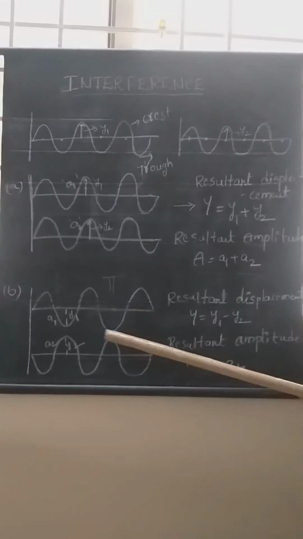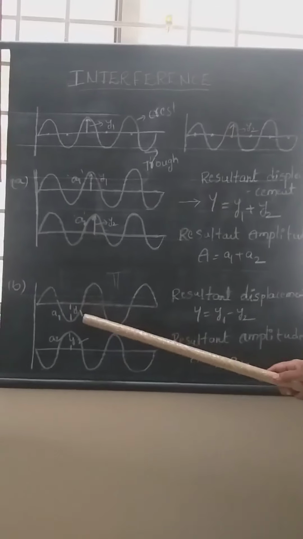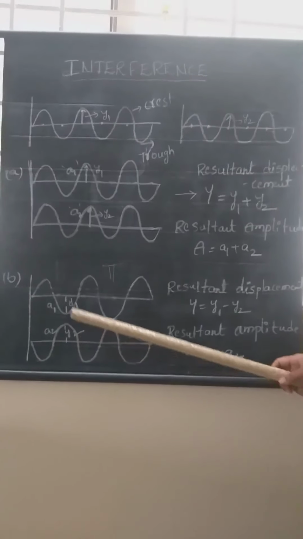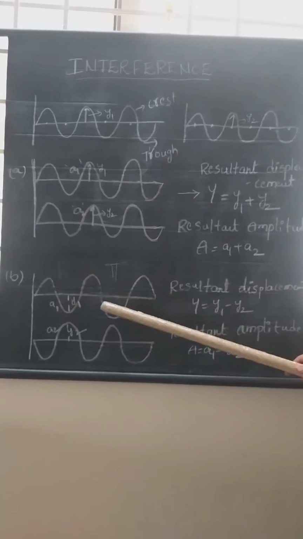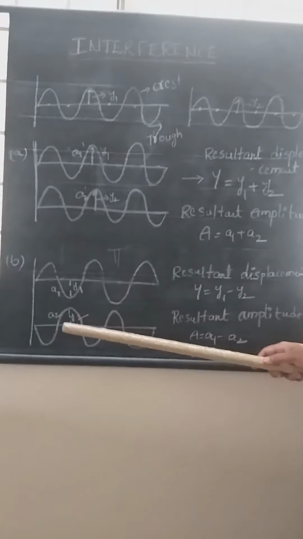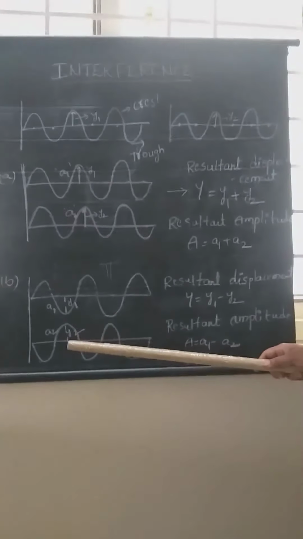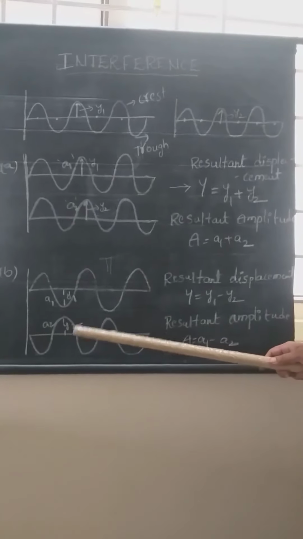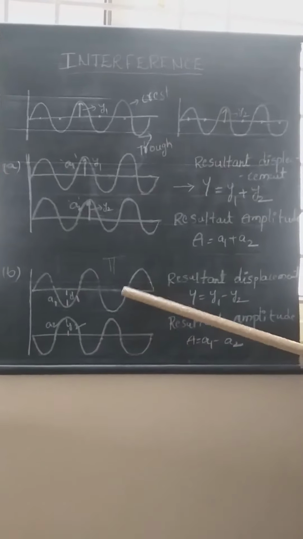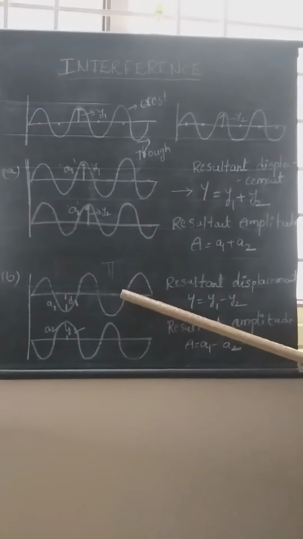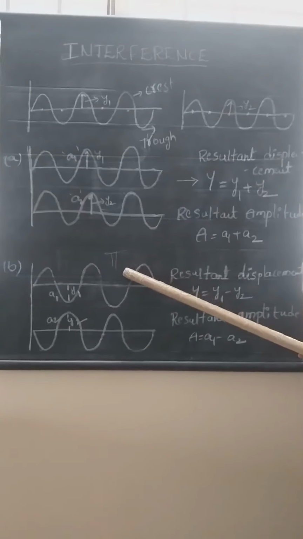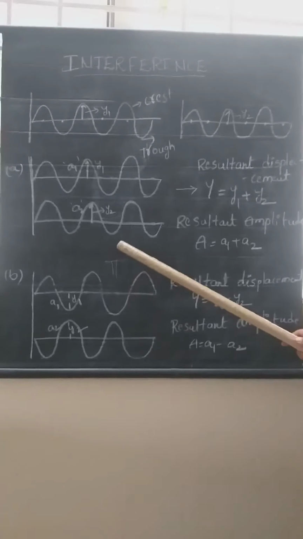If you see the second case, these are two waves propagating through the same medium at the same time. But here, the displacement of the particle of this medium is y1. The displacement of the particle here in this medium is y2. If you understand this diagram, you can observe that the phase difference between these two waves, when they are propagating through a medium, is phi. This is the phase difference. 180 degrees phase difference is there between them.